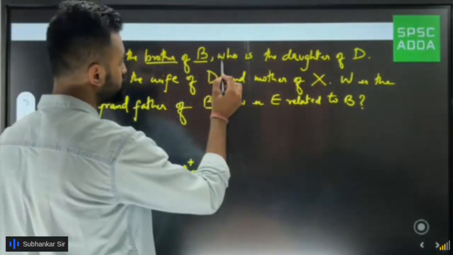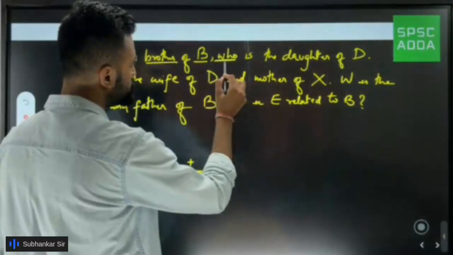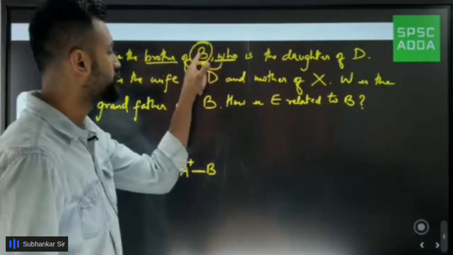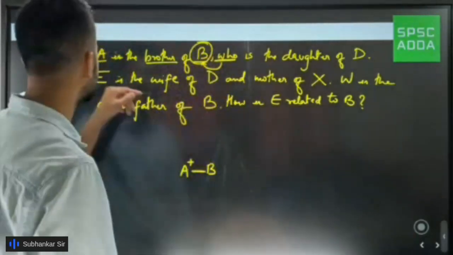Next, this "who" word that they give you is for this particular element that we are talking about, this B. Who means we are talking about B, not A. Some students think that they are talking about A only.